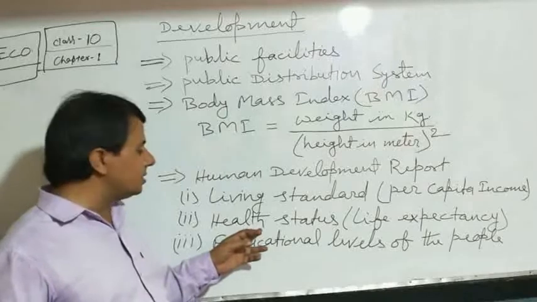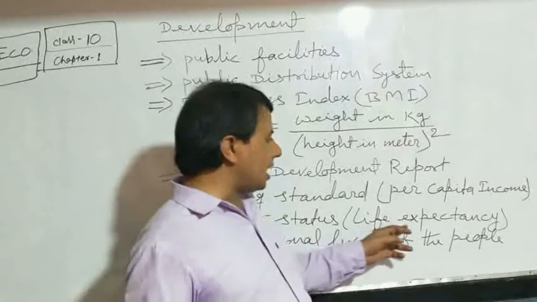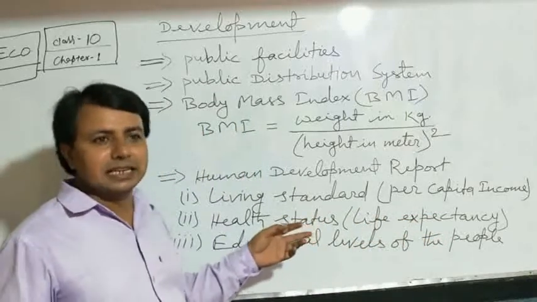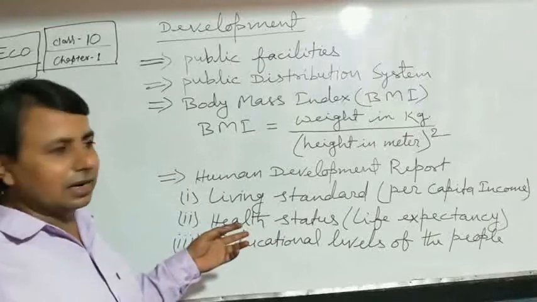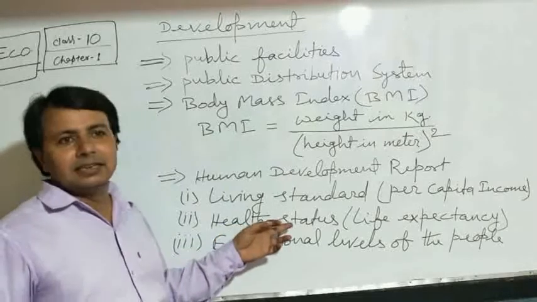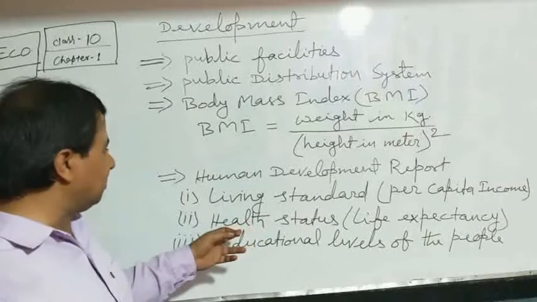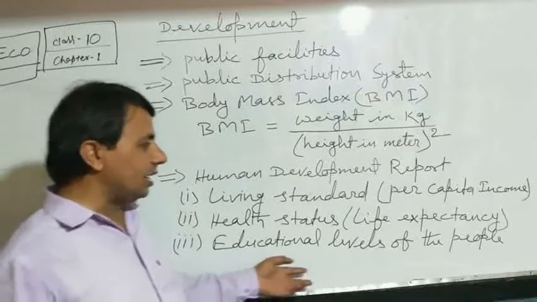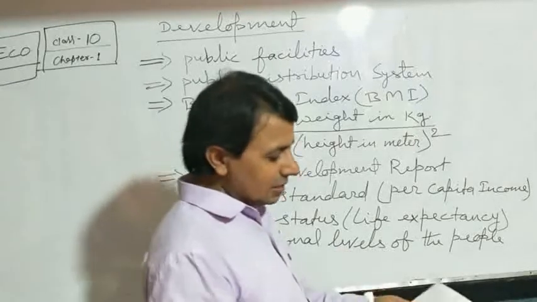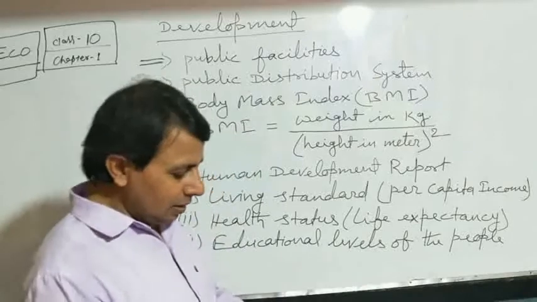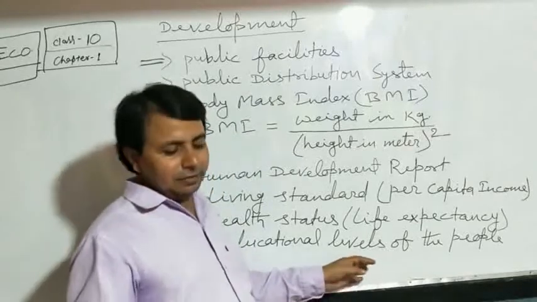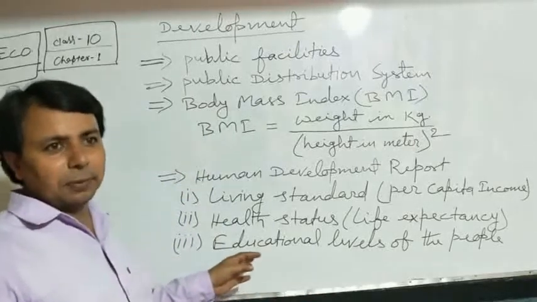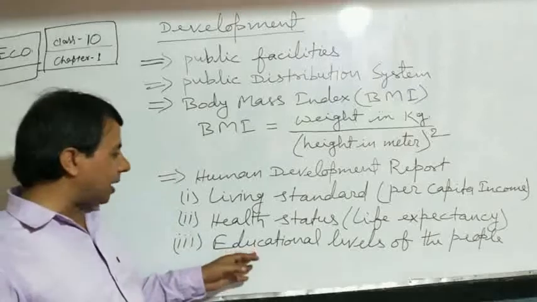The second criterion is health status, which gives us life expectancy. The meaning of life expectancy is how long the people in a particular country can live or survive. This is the health status criterion. And the third criterion is the educational level of the people. If we look at this educational level, we find the literacy rate and the enrollment ratio of the people in a particular state or in a particular country.